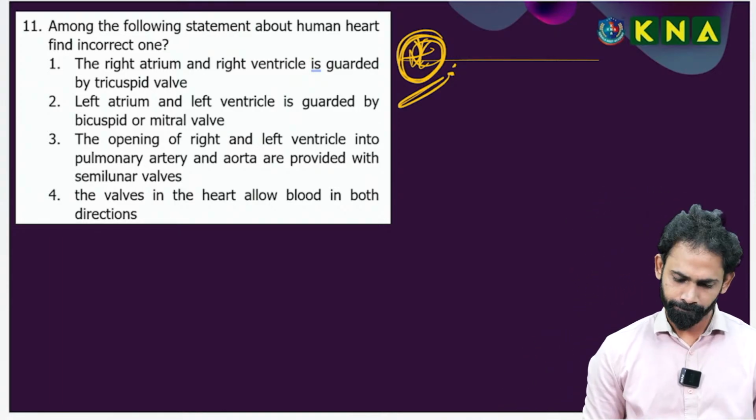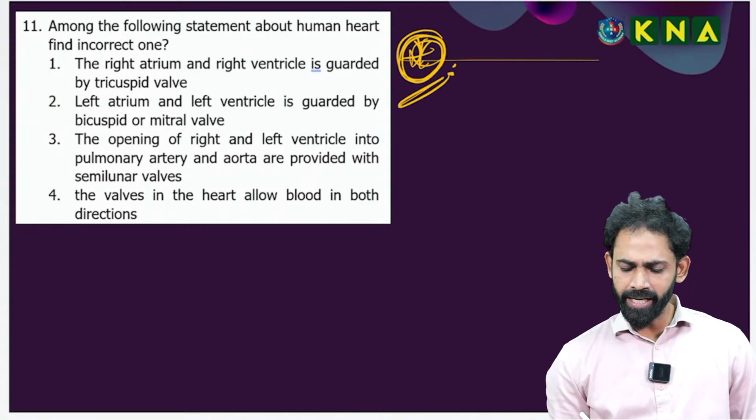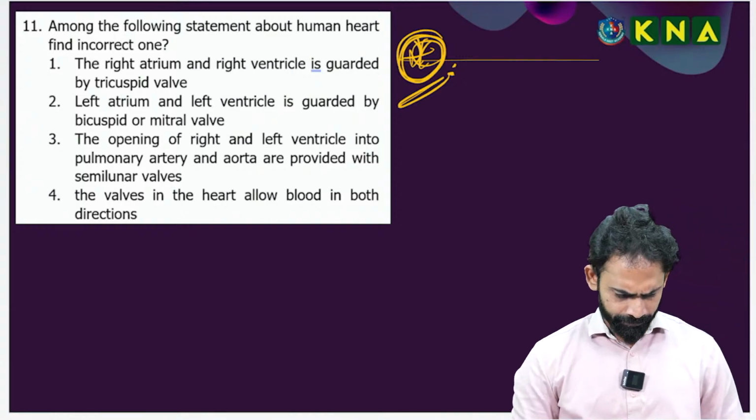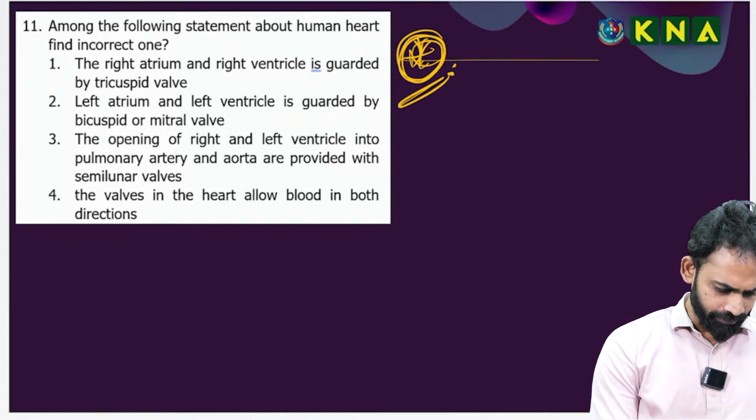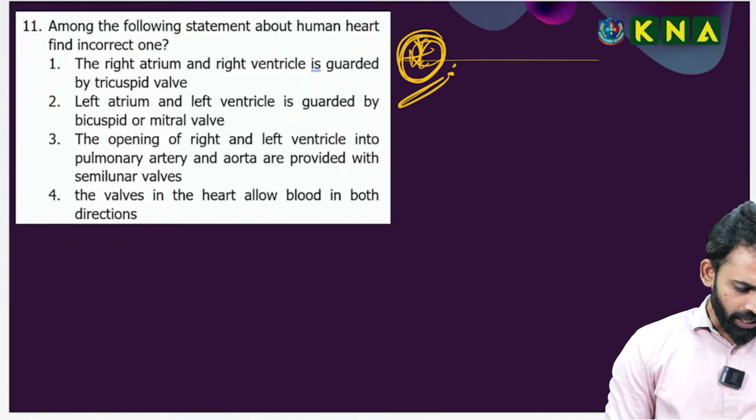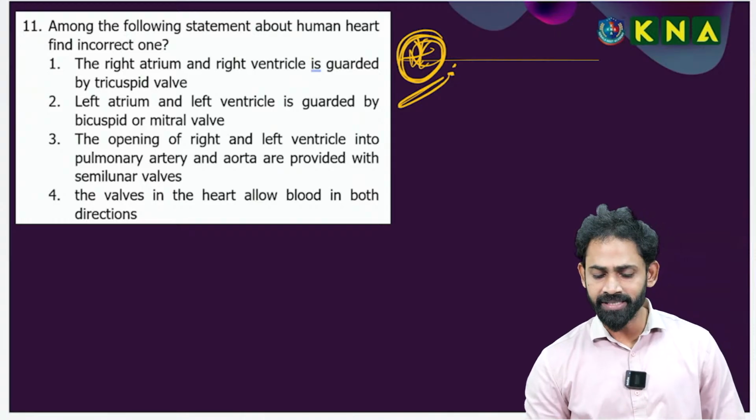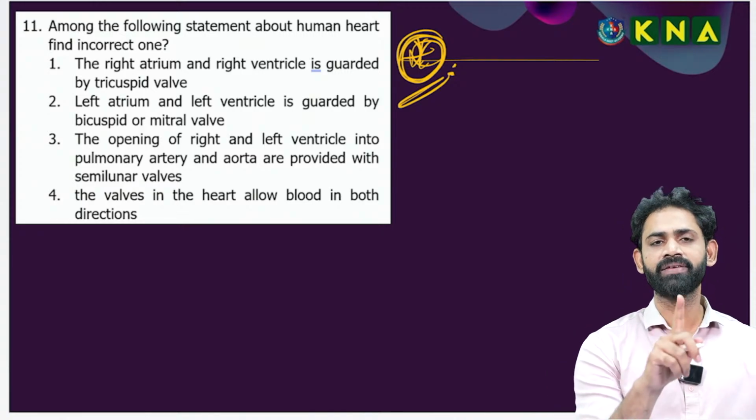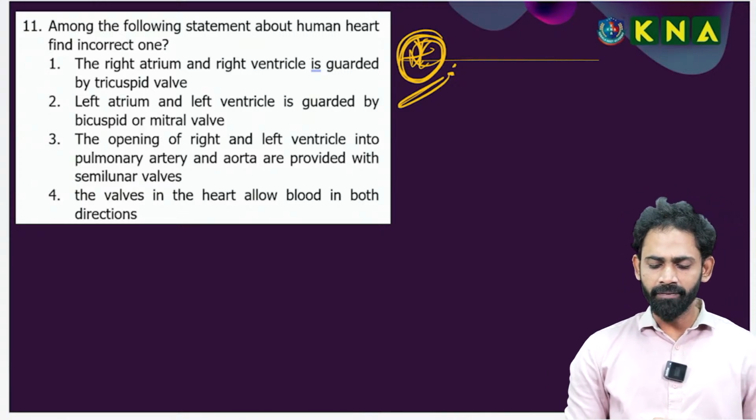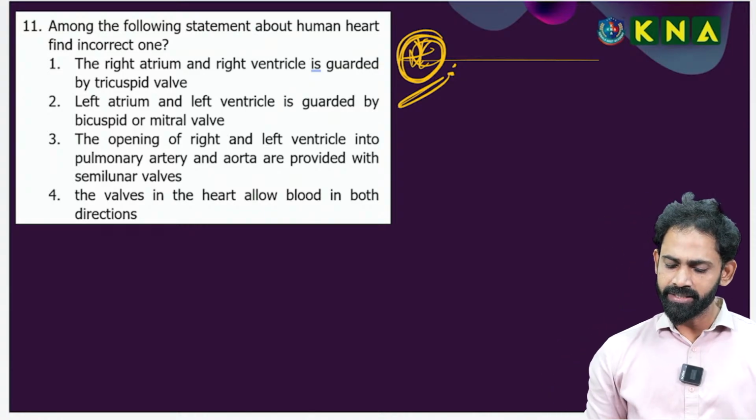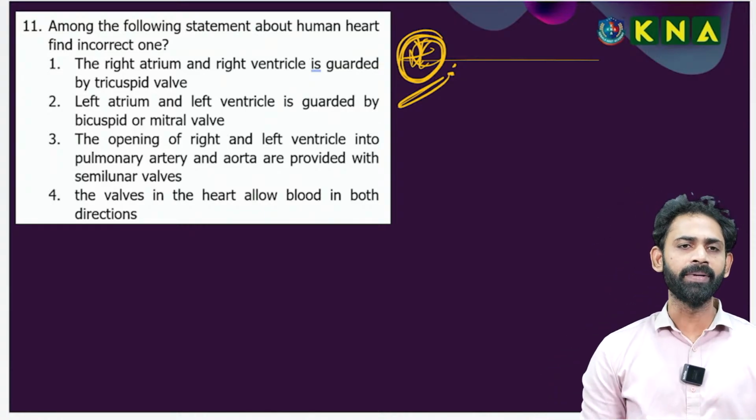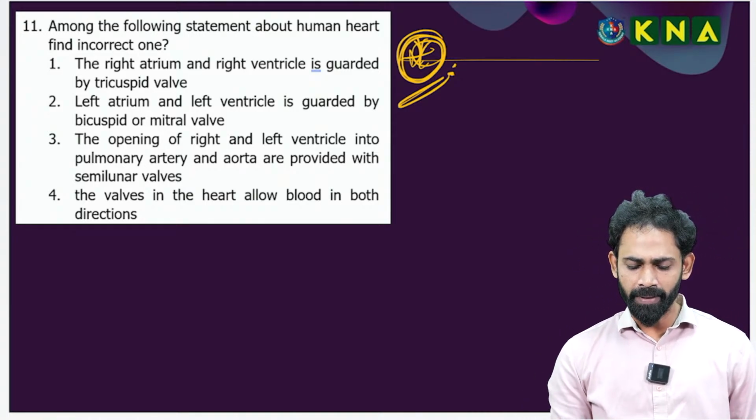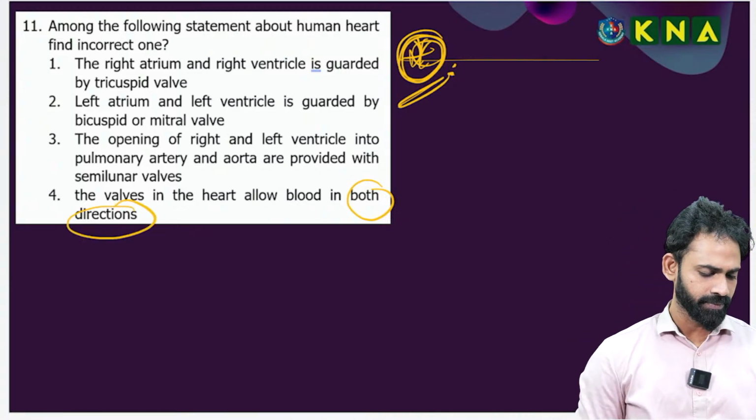mitral valve. The opening of the right and left ventricle into the pulmonary artery and aorta is guarded by the SLV, semilunar valves. The first two options are very important. Fourth option: the valves in the heart allow the blood in both directions. It is wrong.